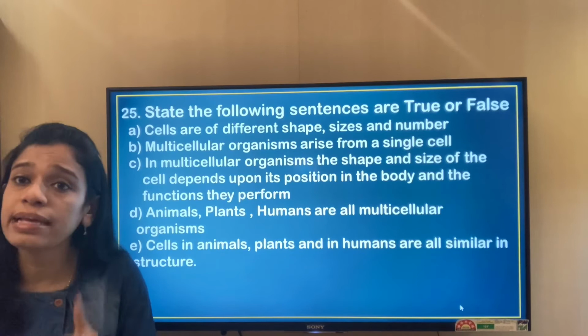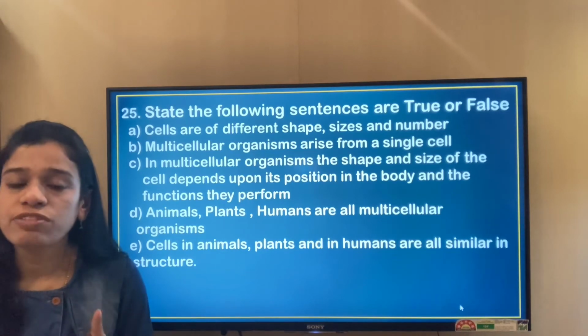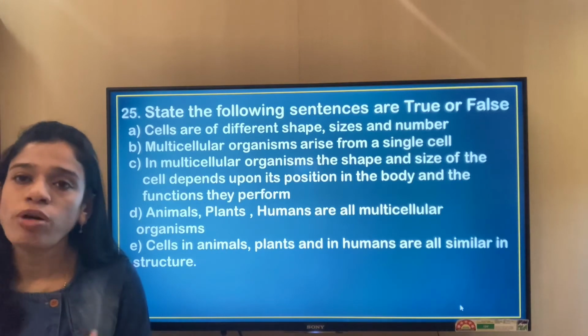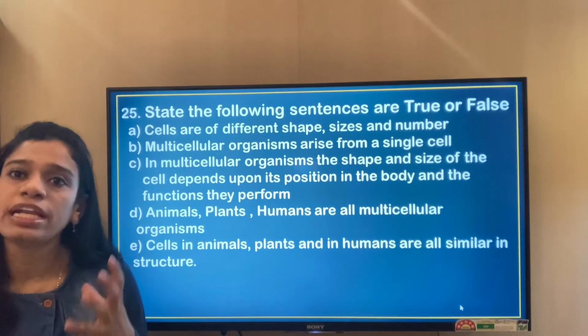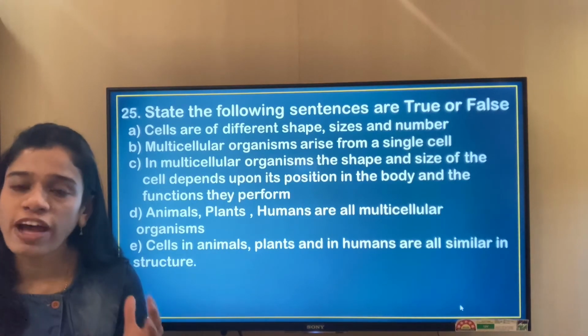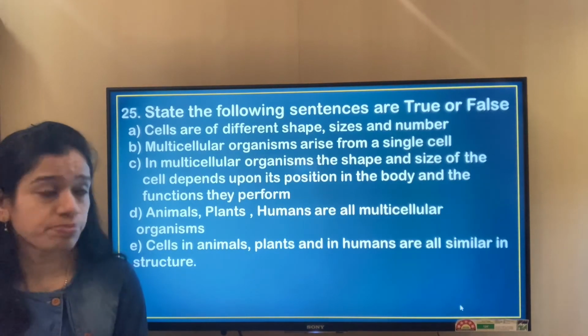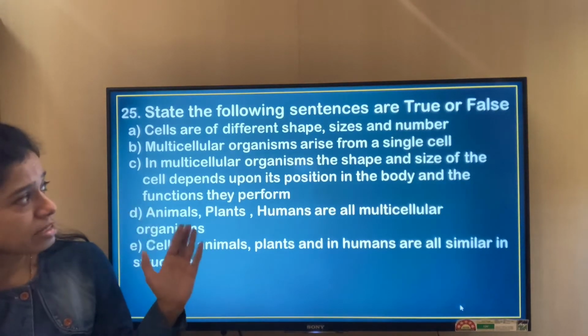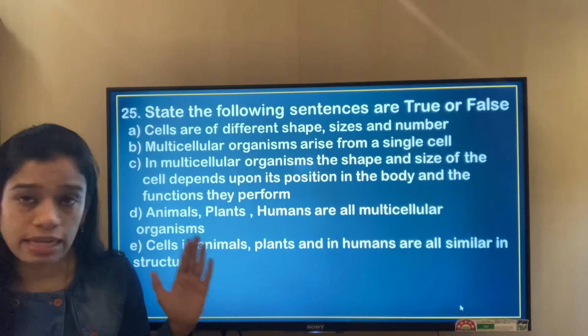Slowly that zygote started dividing, forming a lump of cells which later differentiated to form the tissues and the organs, and finally a complete organism. So the second option, that multicellular organisms arise from a single cell, is also correct.